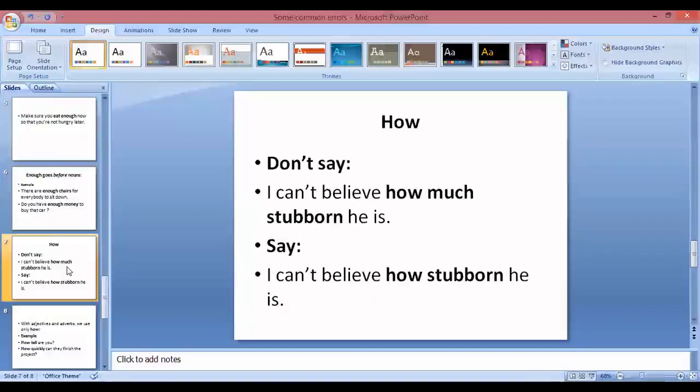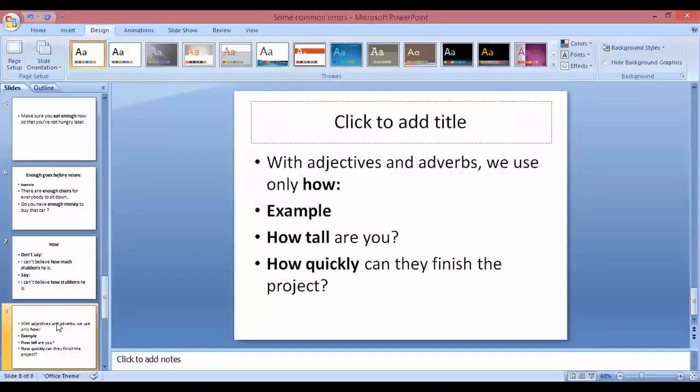Now the next common error occurs with respect to "how". So you don't say the sentence "I can't believe how much stubborn he is." The right way to say this sentence is "I can't believe how stubborn he is." The rule behind this is that with adjective and adverb we use only "how". We do not need to put "much" and "many" after "how".